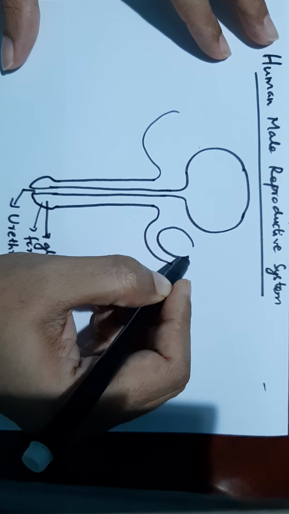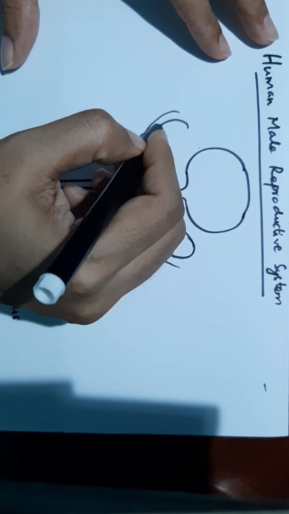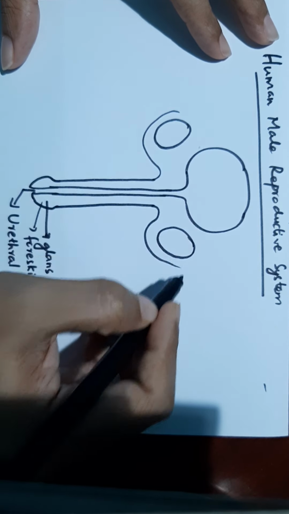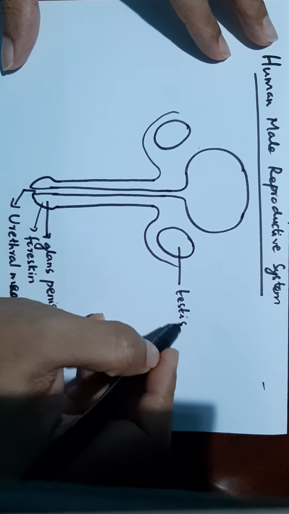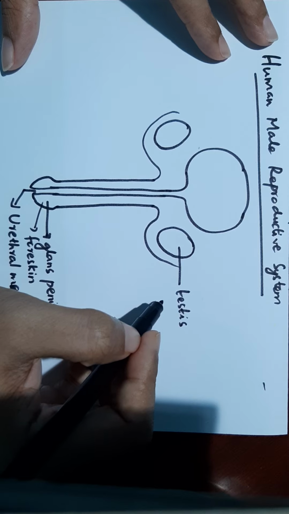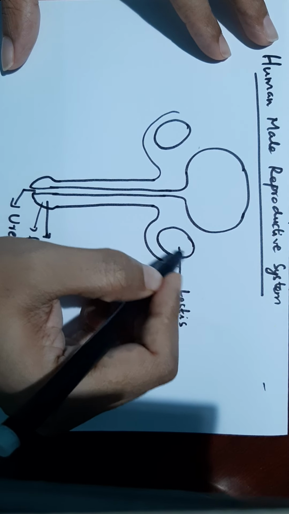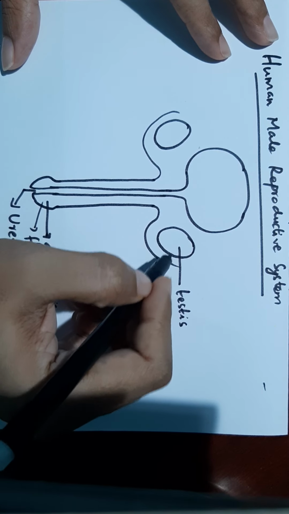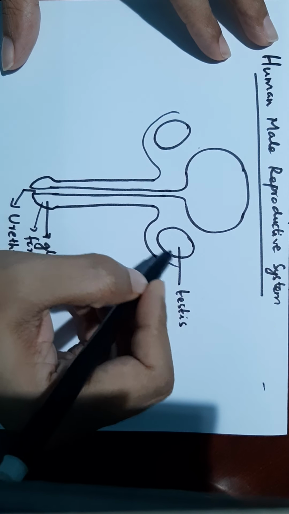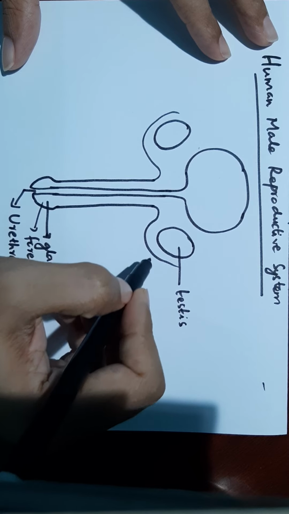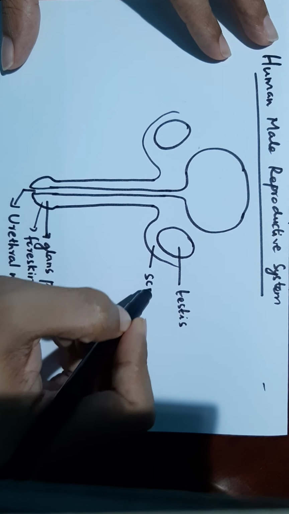Then the sex organs which are called testis. Testis is placed outside the abdominal cavity of males. It's around 5 centimeters in length and 2 centimeters in width. Now testis is covered by a loose fold of skin which is called scrotum.